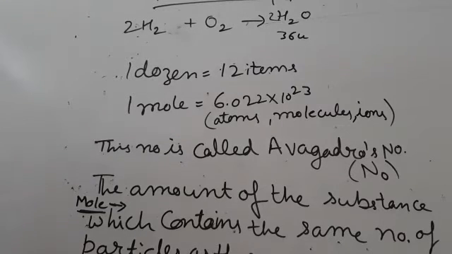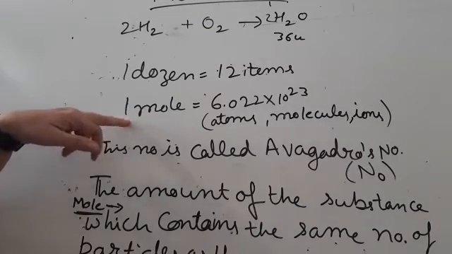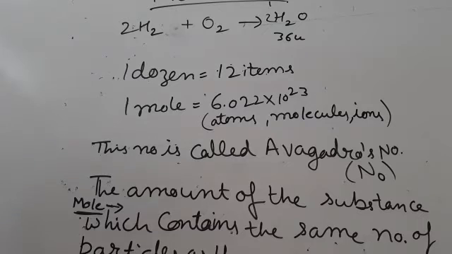So, a new unit known as the mole was introduced by Wilhelm Ostwald in 1896. A substance may be considered as a heap of atoms or molecules.